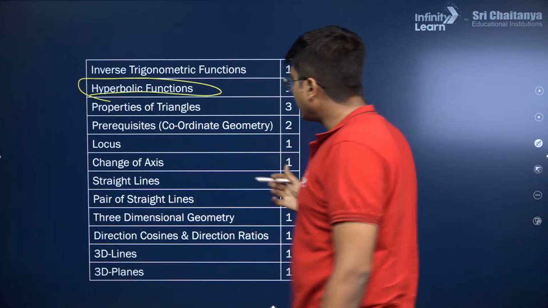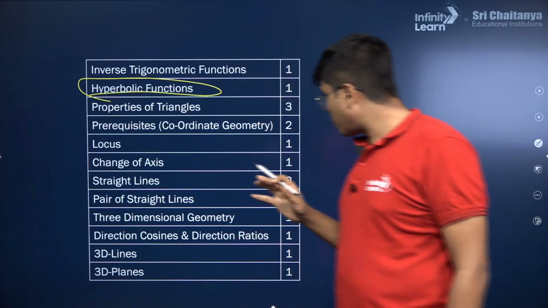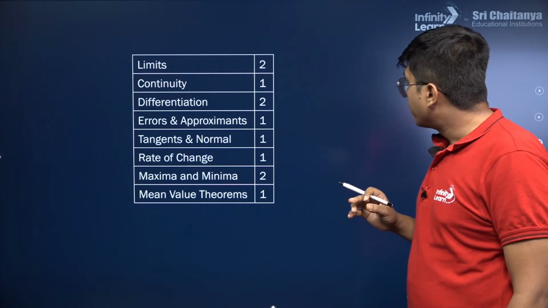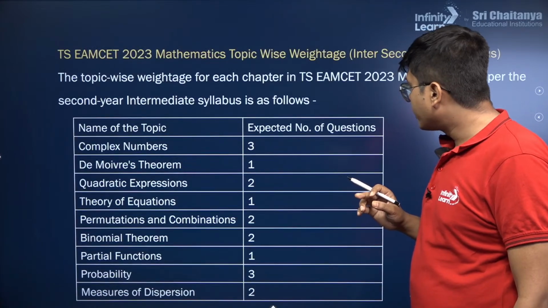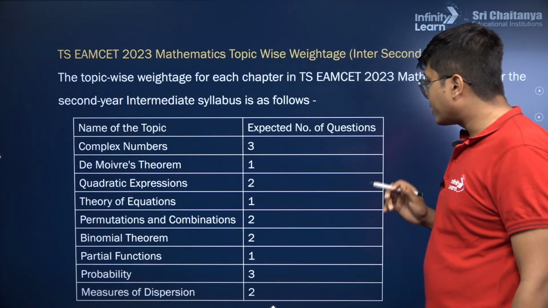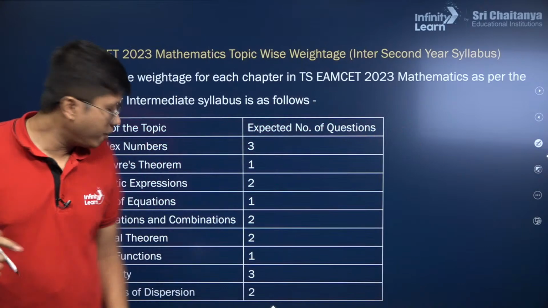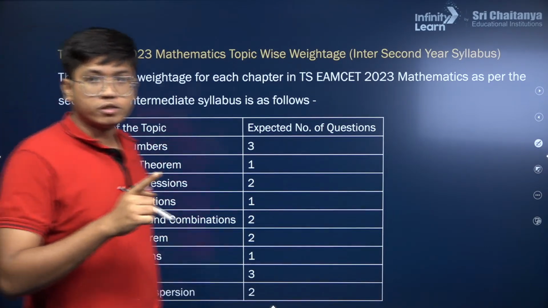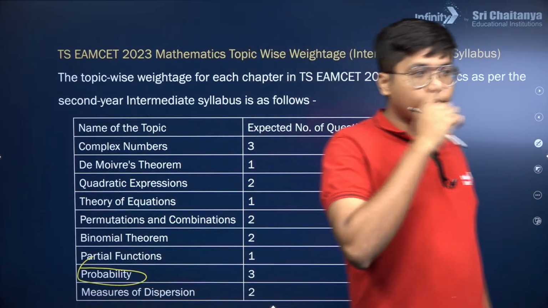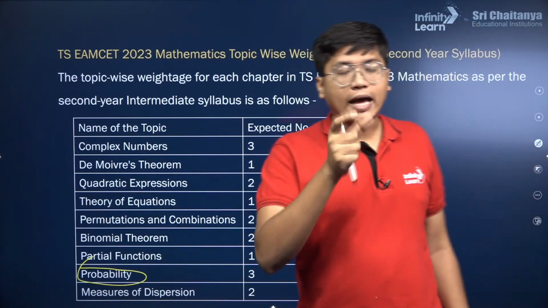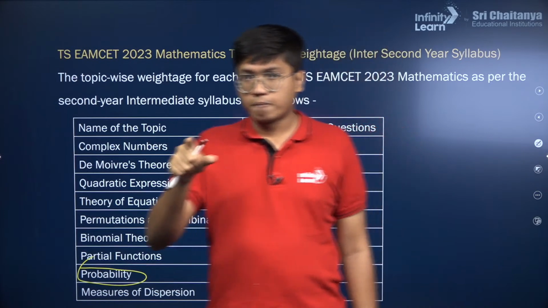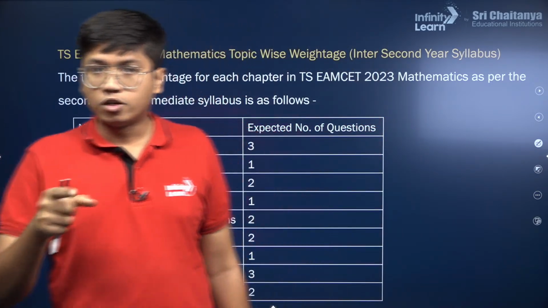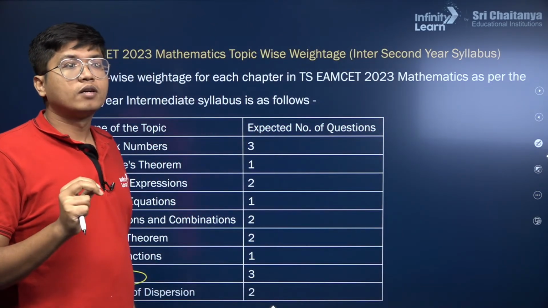Similarly, where is probability? Yes, you have probability over here, and in probability, mind you, you have Poisson distribution. Poisson distribution is different from the Gaussian distribution and so on. That is not there in JEE Mains or Advanced, but it's there in Eamcet. So be mindful of that.